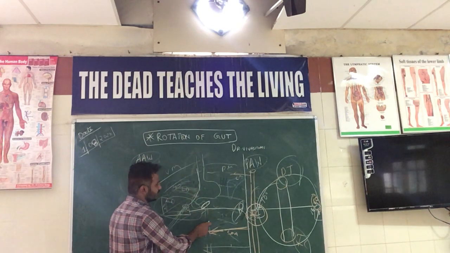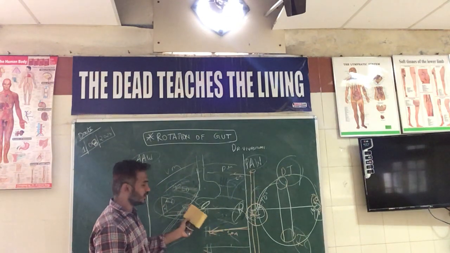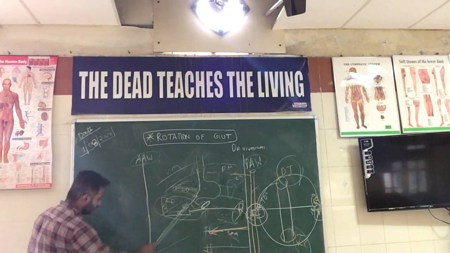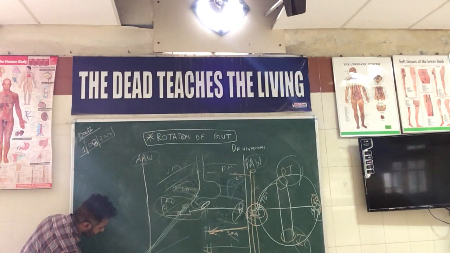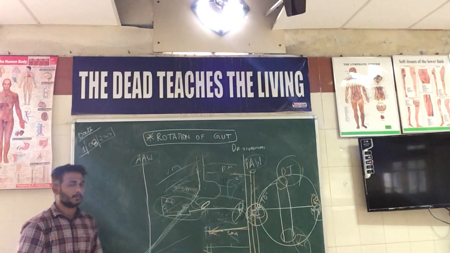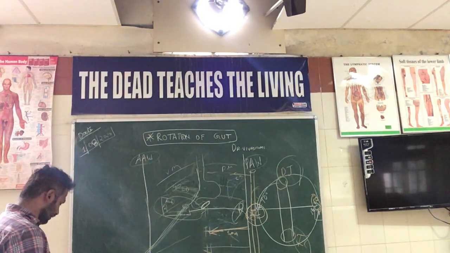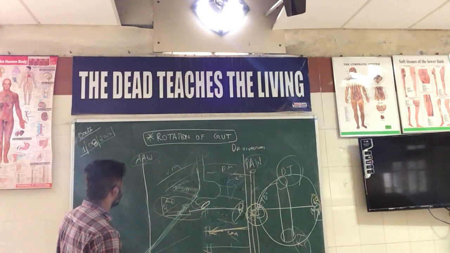Further it continues as the part of the midgut called the jejunum, and from here to the ileocecal junction, there will be something called the root of mesentery. So what is this root of mesentery? How is it formed? Let us come to the point.